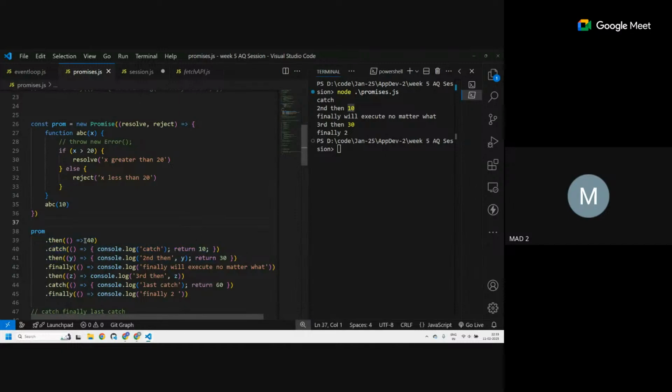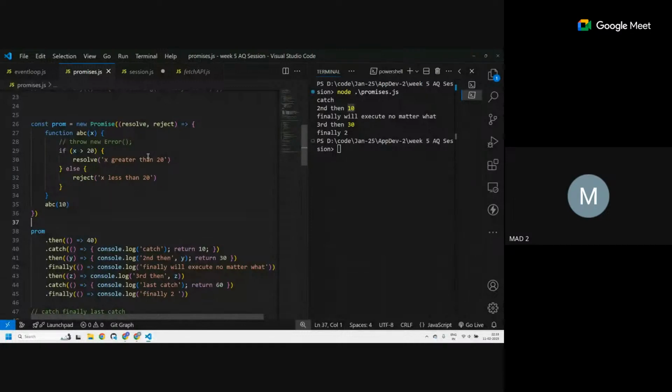Thank you. Sir? Yes. Okay, Surya, you can ask. Sir, I have a question. Just like if we are returning in the dot then function, then the next dot then will handle this return value. Is there any way that if we're returning a value in the catch block, it will only be handled by the next dot catch?